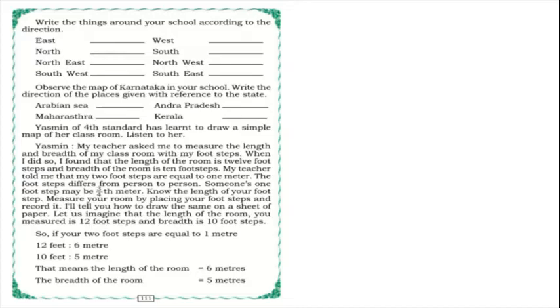So next one, write the things around your school according to the direction. So one more is there, children. Just now we have discussed about the house, and here you should take the example of your school. So around your school in all the 8 directions, what landmarks will come, you have to write here. Okay, yes. So observe the map of Karnataka in your school. Write the direction of the places given with reference to the state.